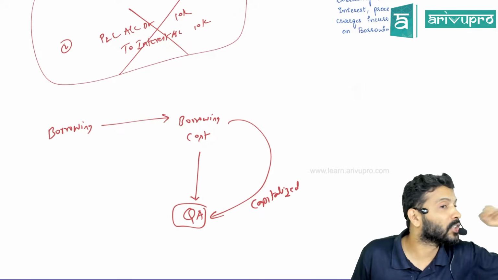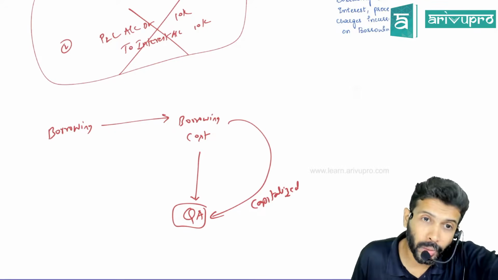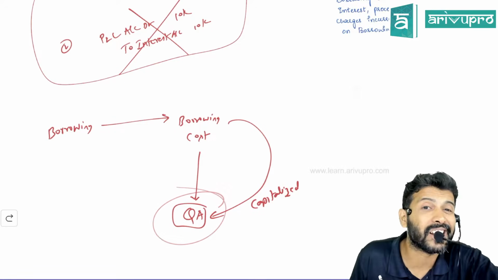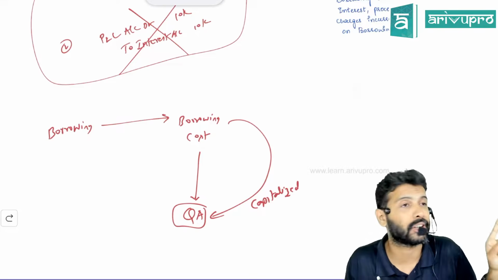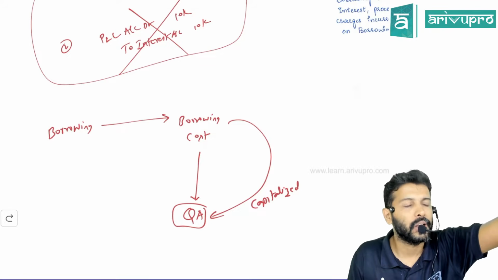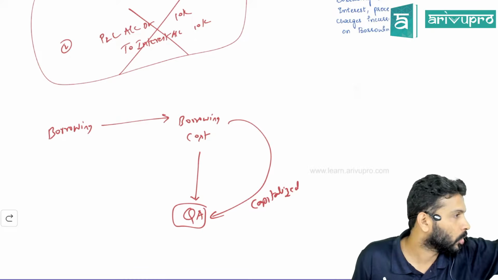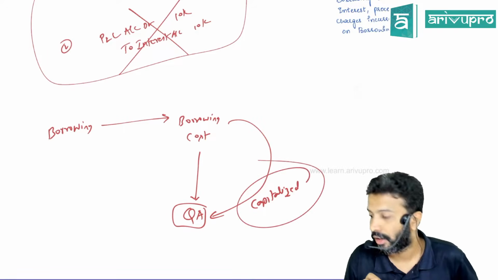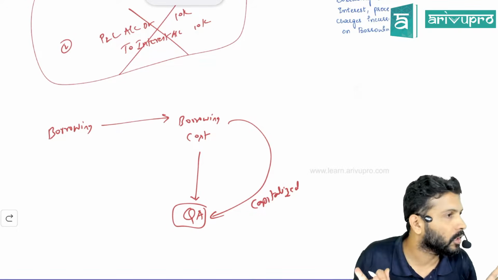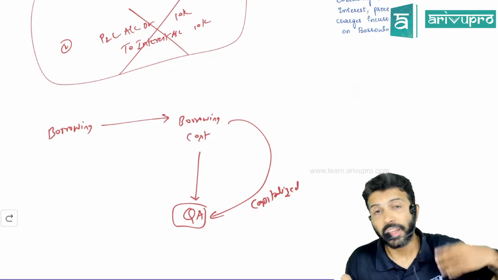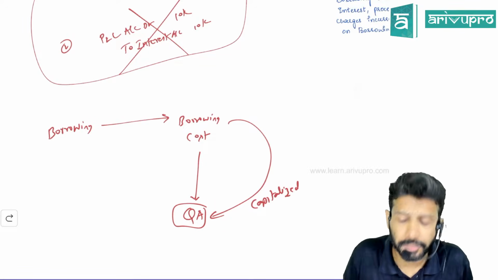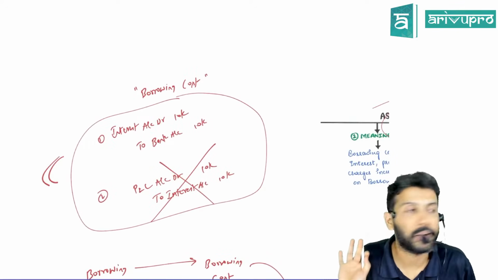So again, the whole funda is this: if you have any borrowing cost, and if the borrowing cost is related to a qualifying asset, then it will not be transferred to P&L, but rather it will get capitalized. That's all the funda behind AS 16. If it does not relate to a qualifying asset, old treatment.